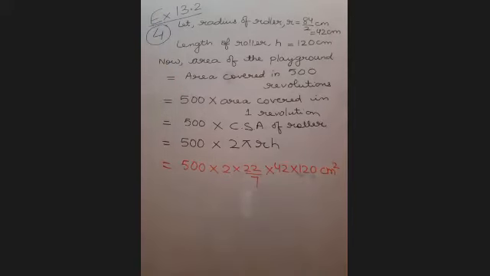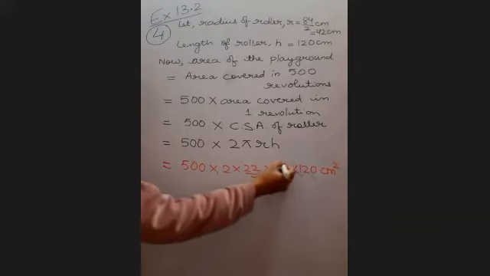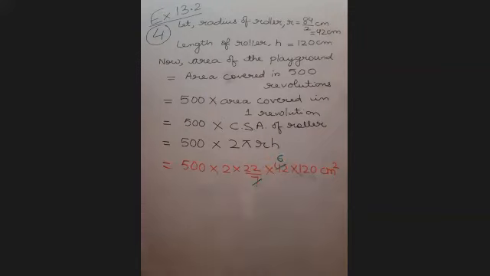See if you can cancel anything. 7 and 42, 6. And beta, I would always advise you, wherever you have 5 and 2, multiply that first. 500 into 2 will make it 1,000. So easy to do.